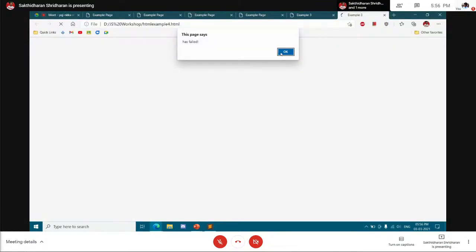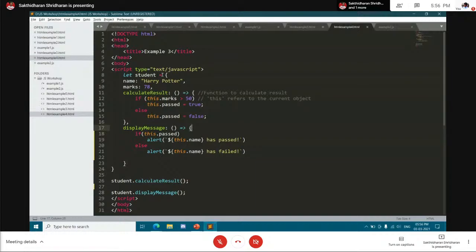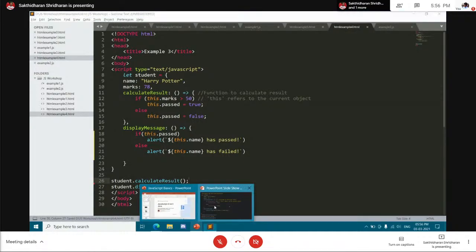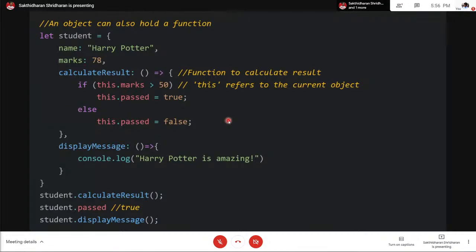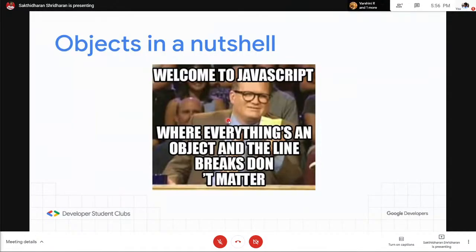Okay. So unfortunately, the set has failed. I think there's some error, I might have forgotten to save here. Not sure why this error has come. But you get the point, right? So this is how you actually call a function. That's how you actually do the function and do a method here. So that's all about objects.